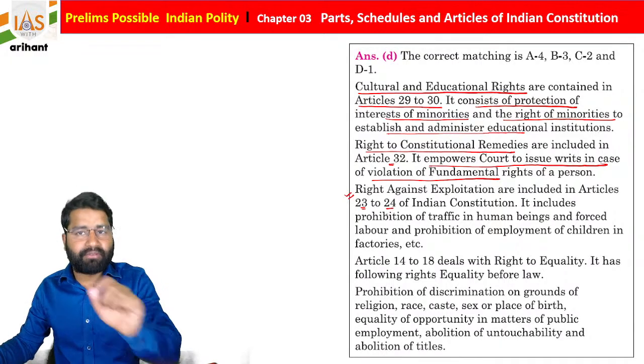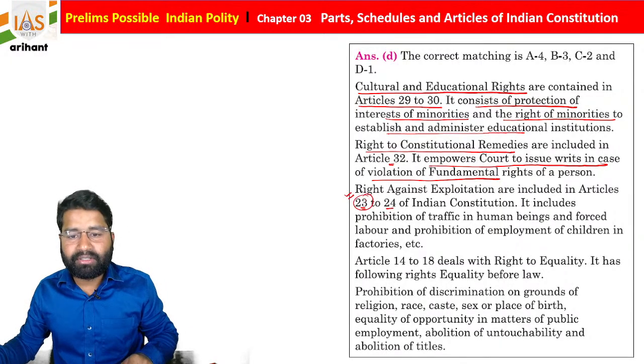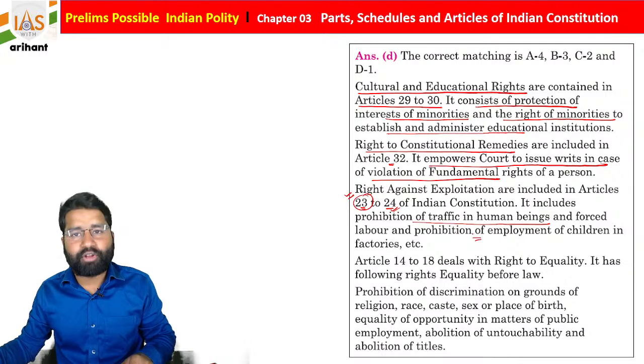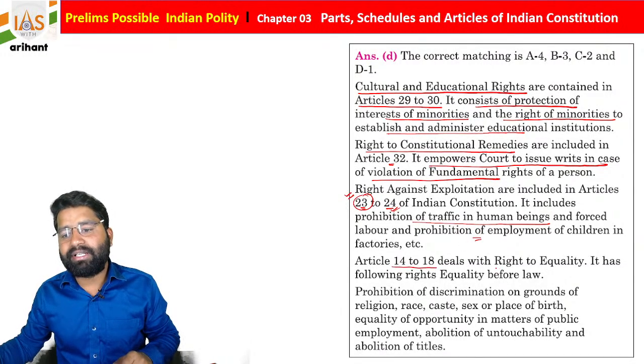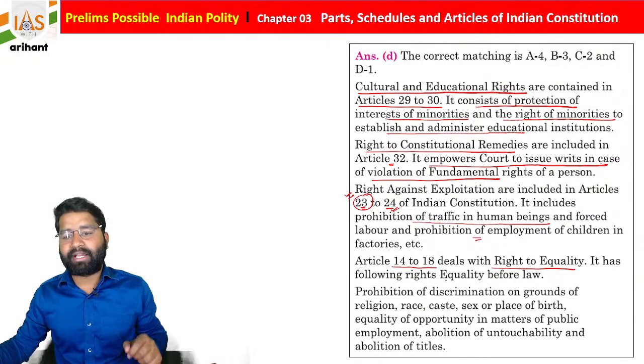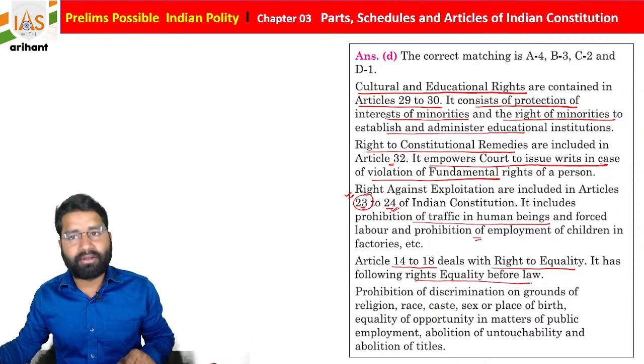Okay, and 24. Article 23 is about the prohibition of human trafficking and forced labor. Article 24 is about the prohibition of employment of children in hazardous factories. Articles 14 to 18 deal with the right to equality, students. It has the following rights: equality before law.